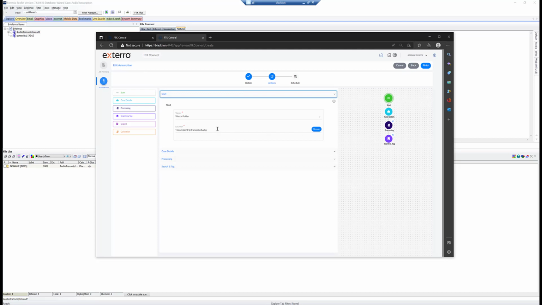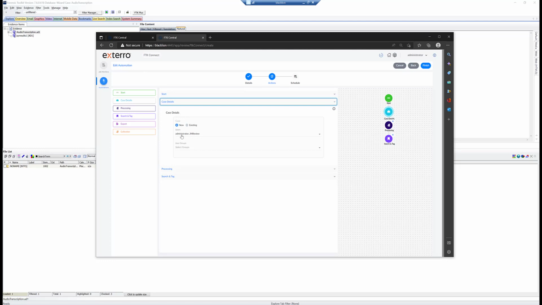So transcribe audio is the directory, and we'll talk about that a little more in a second. So then the next thing we want to do is case details. Now I have it set to new, and then I assign what users I want to have work that case. But inside of the watch folder, a really awesome feature of FTK Connect is that if you name the directory that you're dumping your evidence files into that watch folder the same as a case name that already exists, it will actually add that evidence automatically to that case.